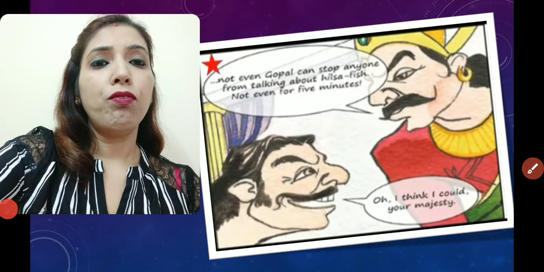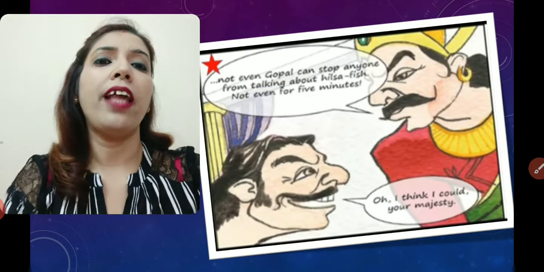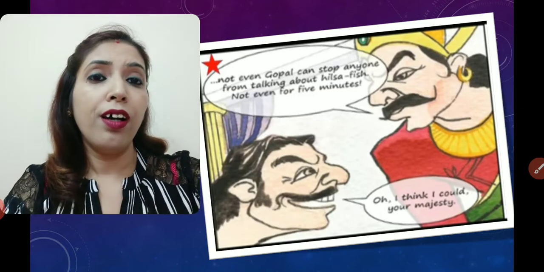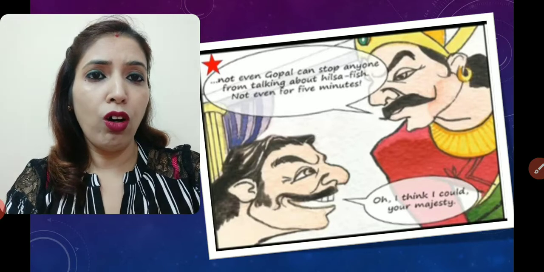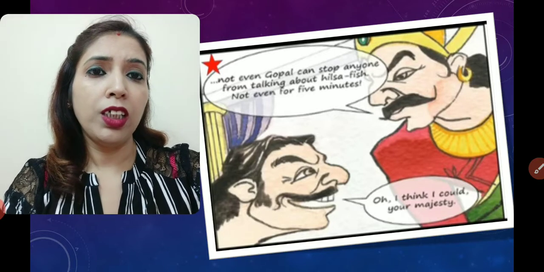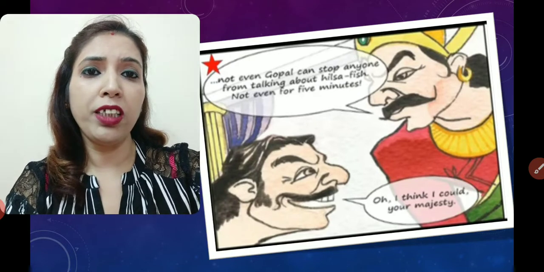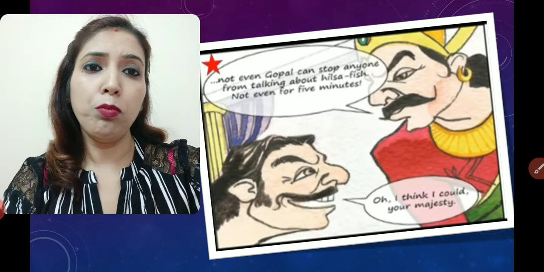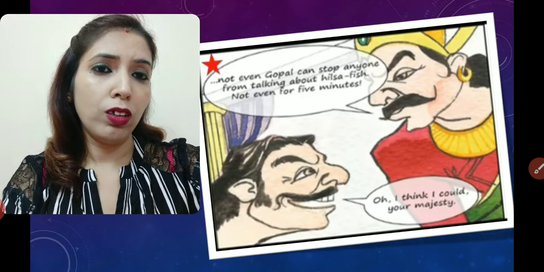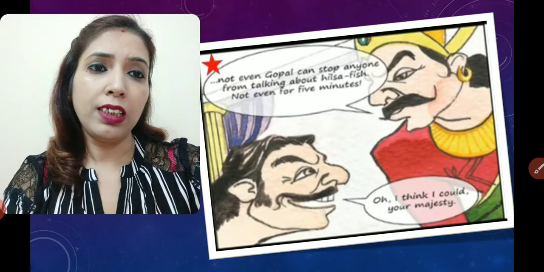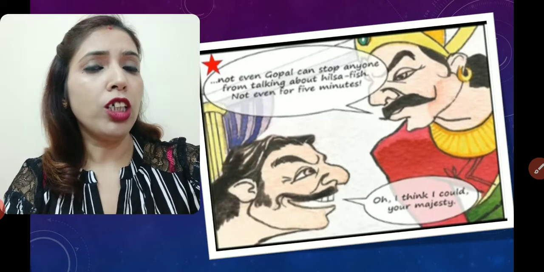That is the first portion of this story, where you can say that it is almost a challenge which was taken by Gopal, the most wise courtier of the king. The challenge is thrown by the king on the most intelligent courtier, Gopal, and the challenge is to stop people from talking about Hilsa fish.